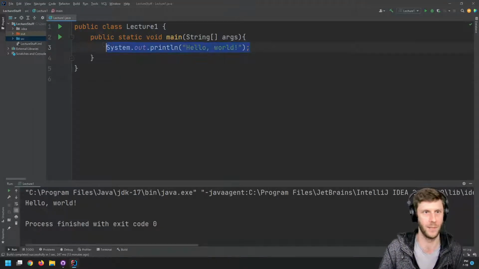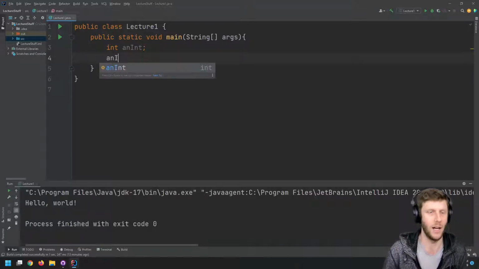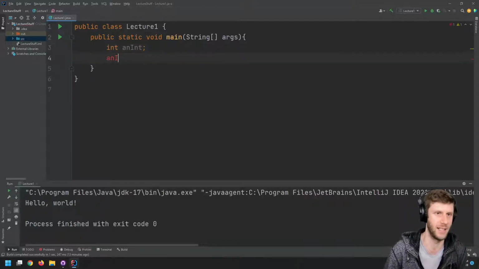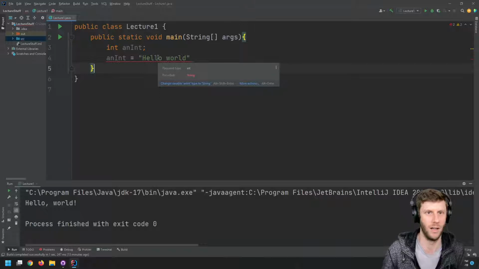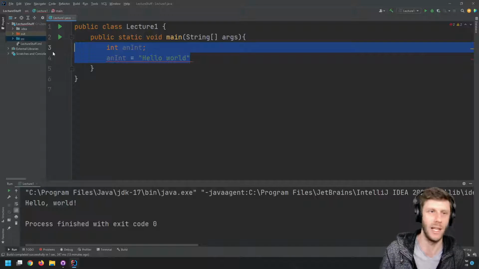So let's say int another int, and there I created an integer and didn't assign it any value yet, equals hello world. Look, it says required type int, you provided it with a string. You probably can't see because it's really small font. IntelliJ is telling me you messed up. So it won't like that.